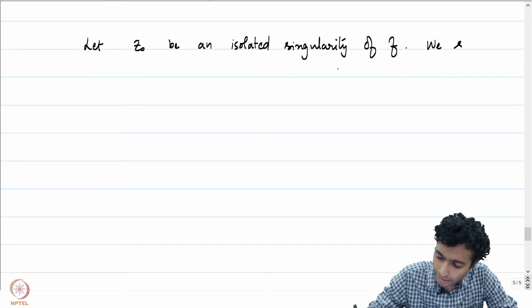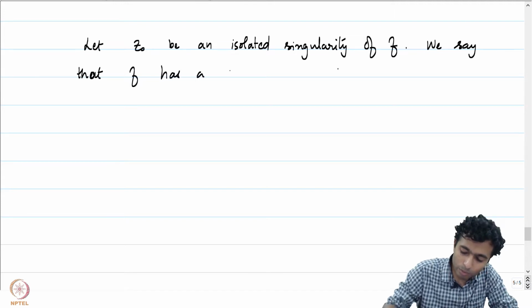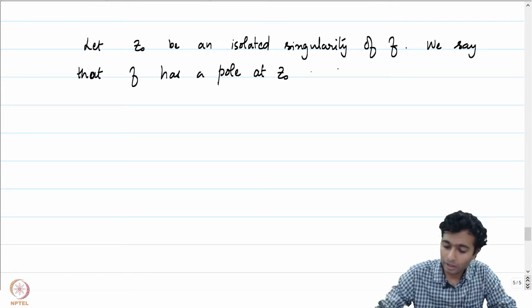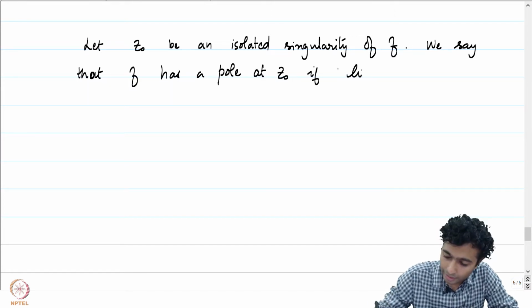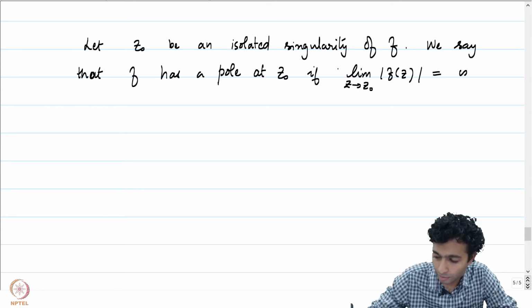We say that z0 is a pole of f. We say that f has a pole at z0 if the limit as z goes to z0 of the absolute value of f of z blows up. This is equal to infinity.